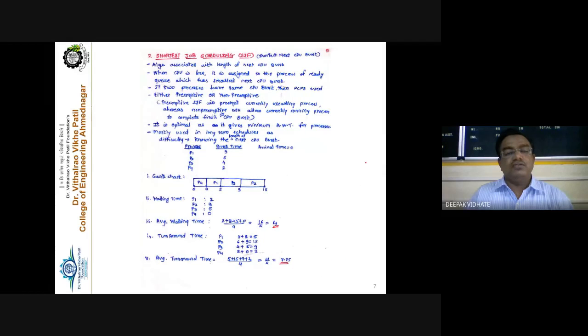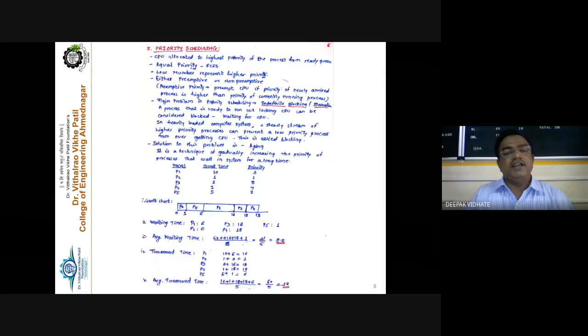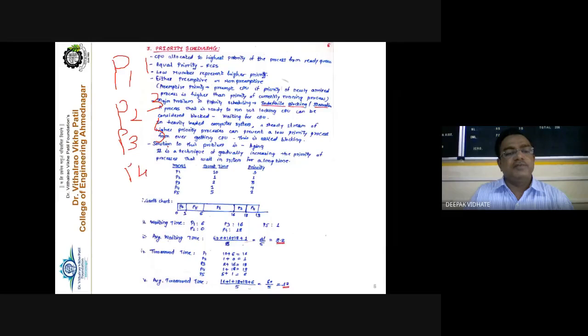Okay. Now the next algorithm, the third algorithm, is priority scheduling. Priority scheduling means that each and every process has been assigned some priority. P1 has priority equal to 1, then P2 has, for example, priority 3, then P3 has priority 5, and P4 has priority 2. So the lowest number indicates the highest priority. So 1, 2, 3 and 5.